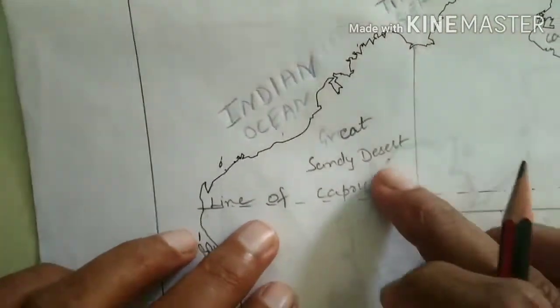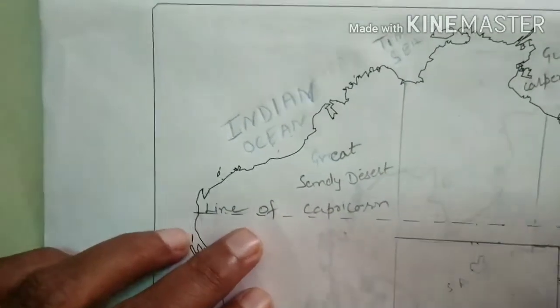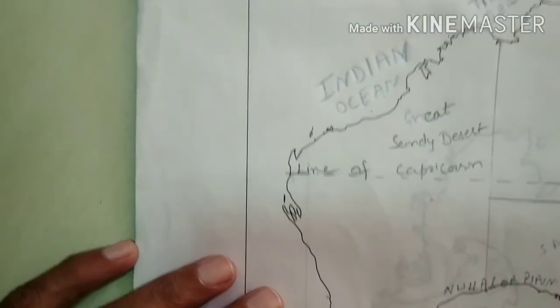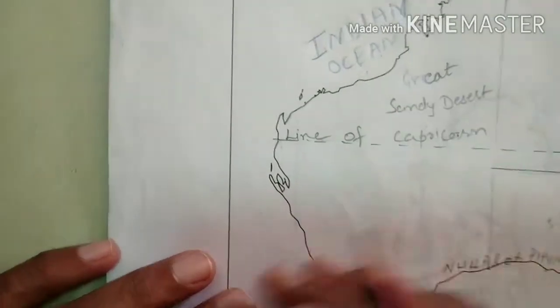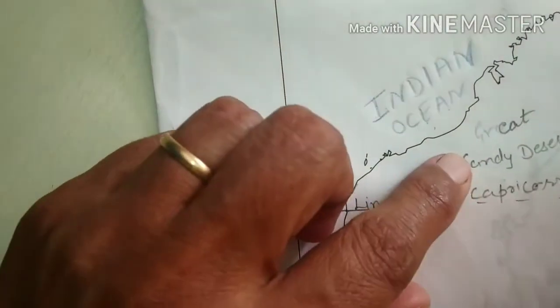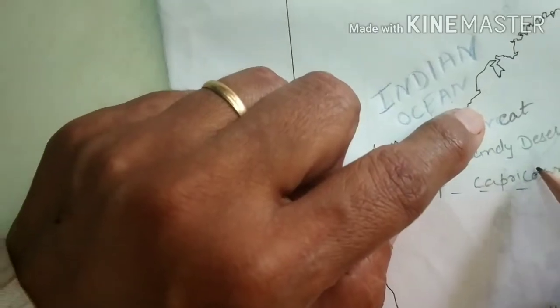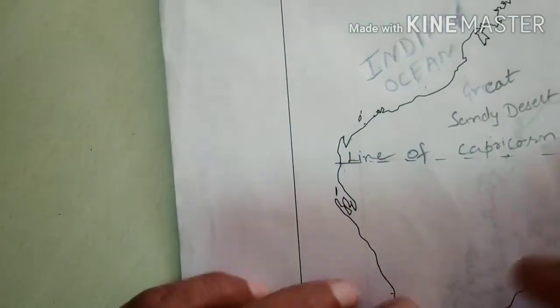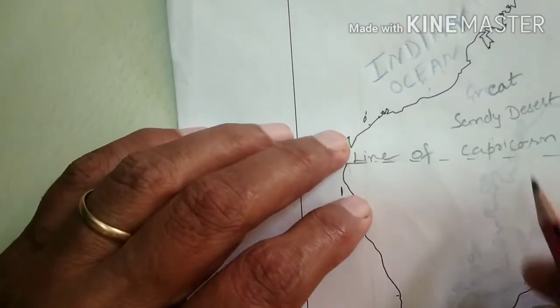Up to the Tropic of Capricorn, we have the Great Sandy Desert. This is almost in Western Australia. So now down we have the Gibson Desert, down to the Tropic of Capricorn. Remember it: Great Sandy Desert is up to the Tropic of Capricorn, and Gibson Desert is down to the Tropic of Capricorn. So it will be easy to remember.